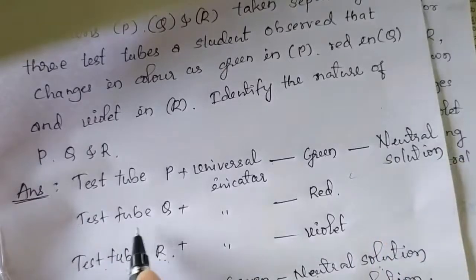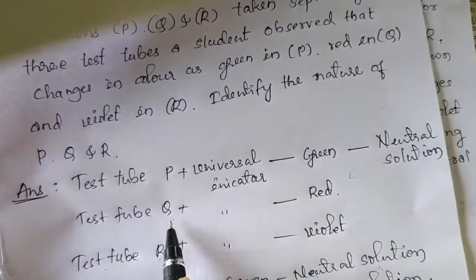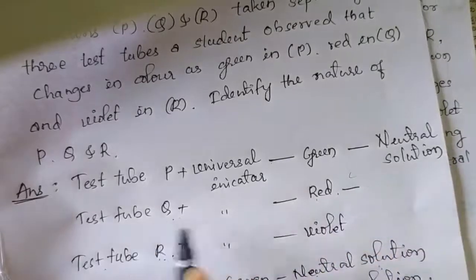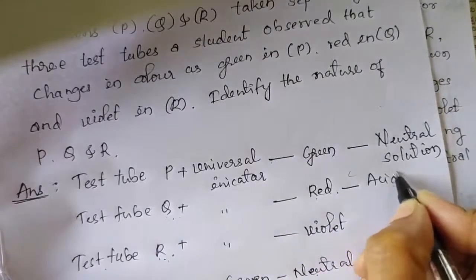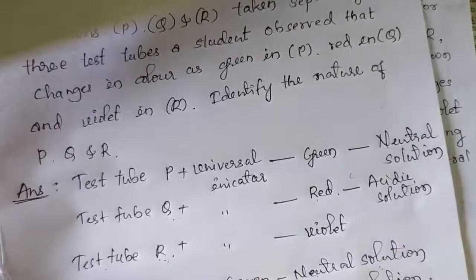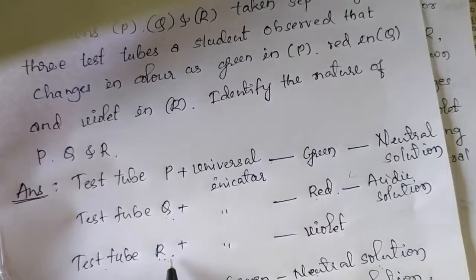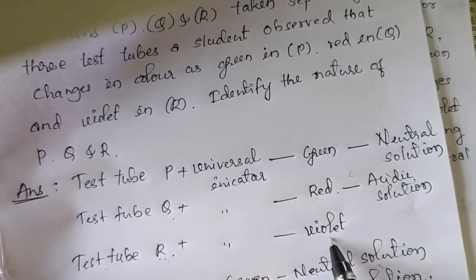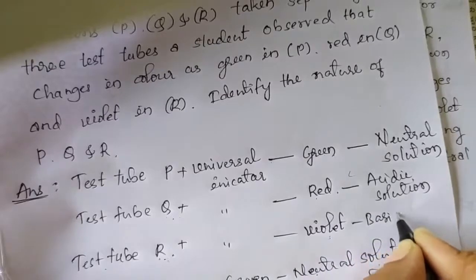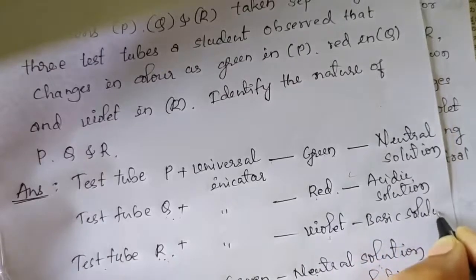And in case of test tube Q, the color change is red. Therefore, the solution in test tube Q is acidic solution, or we can say acid. In case of test tube R, the color change is violet. Therefore, the solution in test tube R is basic solution.